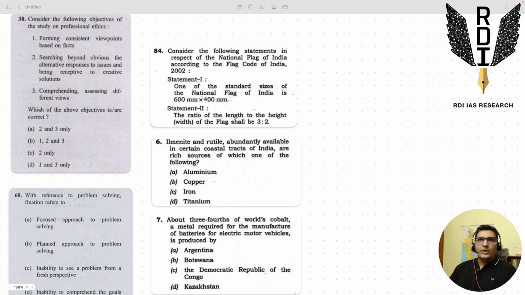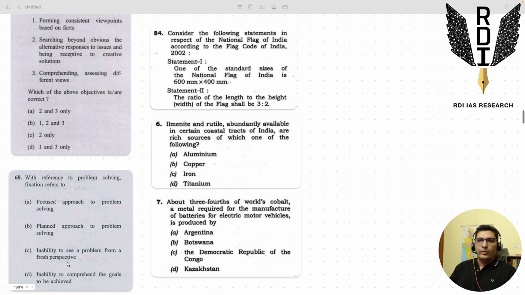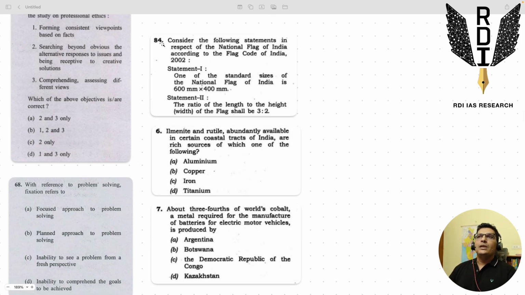So let us just see. The 30th question said that you have to go beyond the obvious, you have to be receptive to alternate responses, different viewpoints, right? And then you had this fresh perspective aspect, right? You have to have built that fresh perspective. If you don't have these OLQs, these qualities, how are you going to deal with such questions?